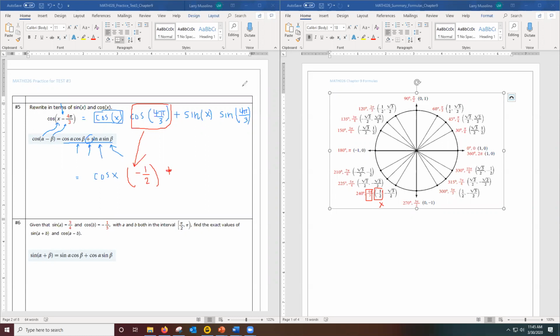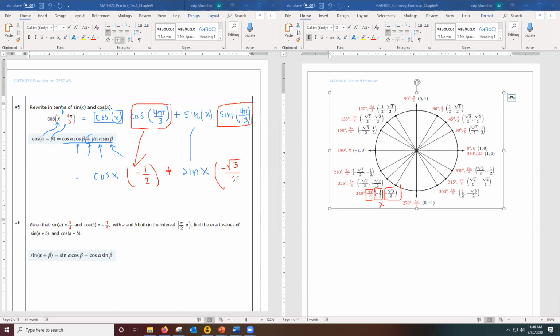All right, let me go to the back. Sine x, I just have to copy down. Can't do anything with that. But sine 4 pi over 3, of course, I'm going to look that up on the unit circle. And when I go to the unit circle, it looks like that is negative square root of 3 over 2. And that's the answer.